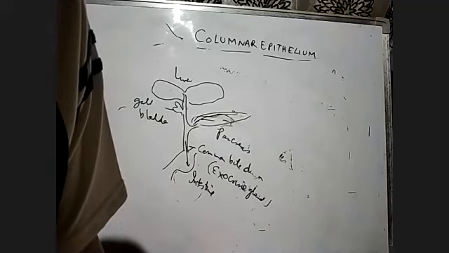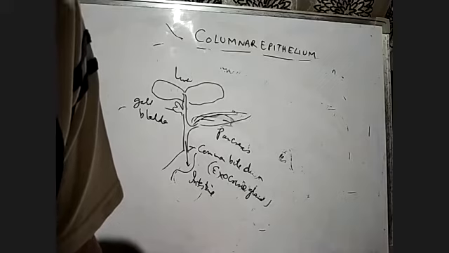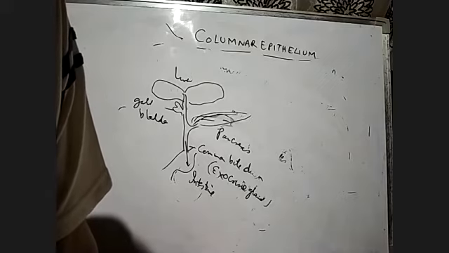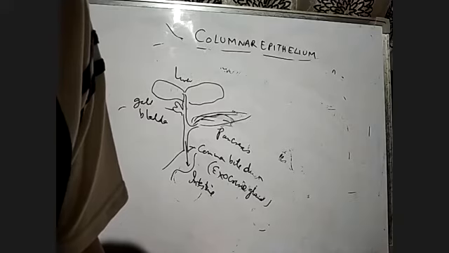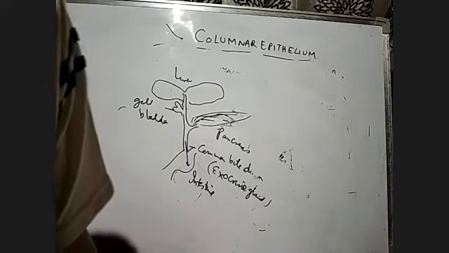The pituitary gland is there. Then we have the thyroid gland. The parathyroid gland is there. Then we have the adrenal gland above the kidneys. All these are the ductless glands.